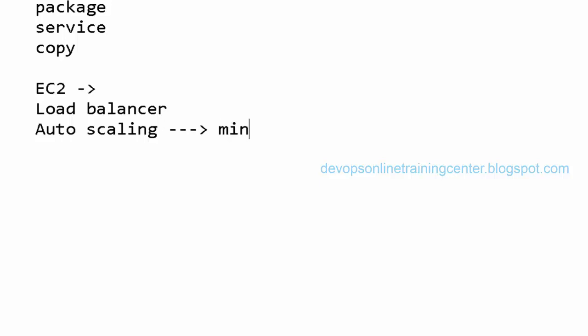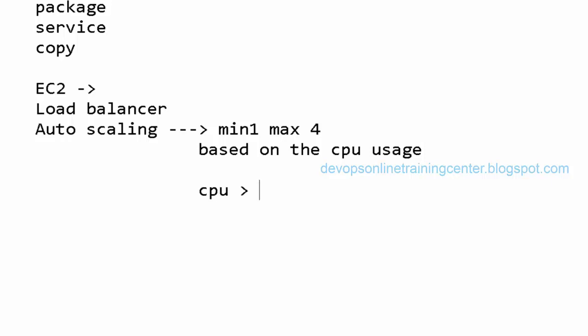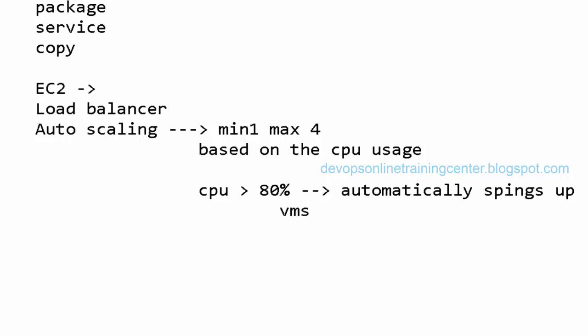So let us say minimum is 1, maximum is 4 based on the usage. Let us say I can set an alarm like this, and if this criteria is met, let us say CPU utilization is reaching more than 80%, it will automatically spin up VMs.